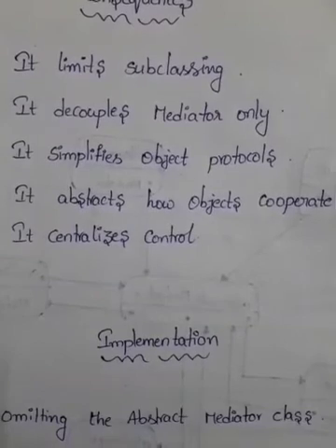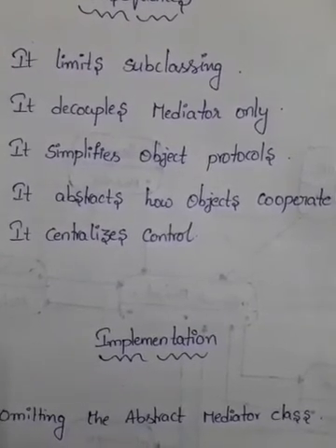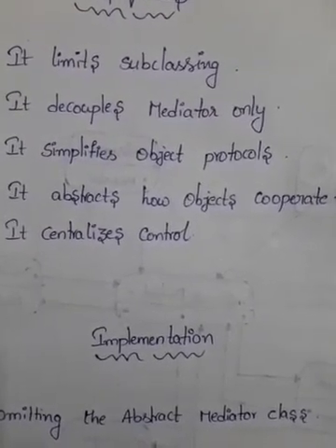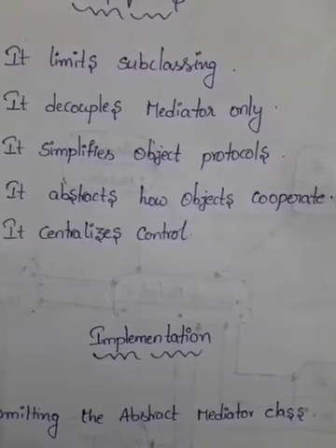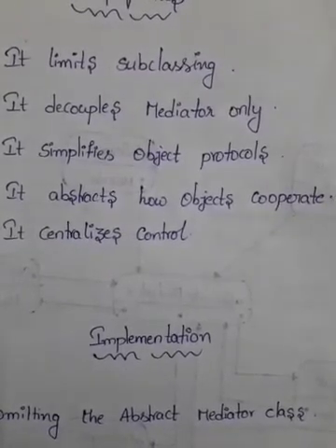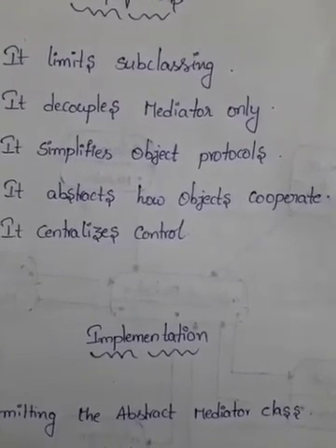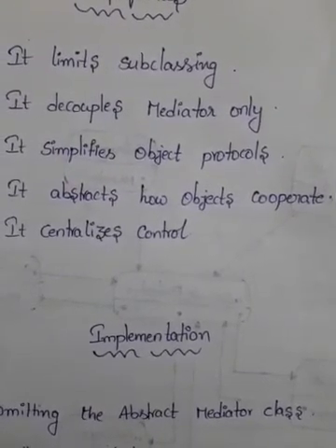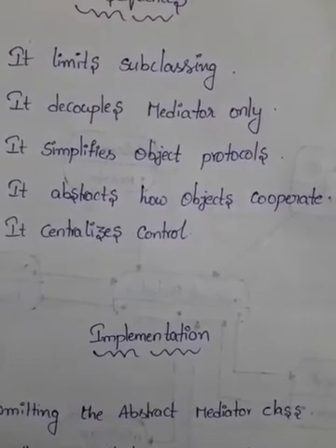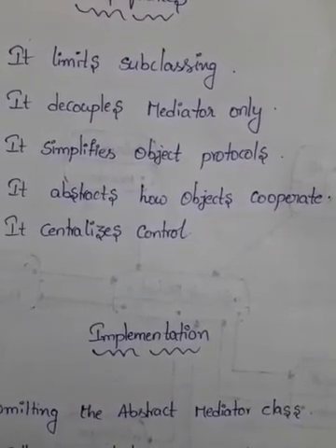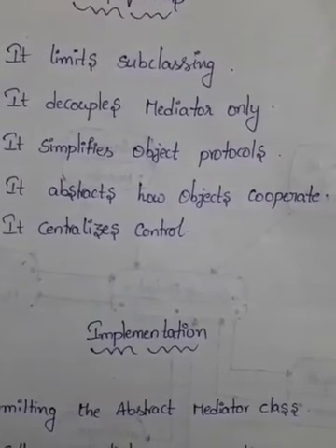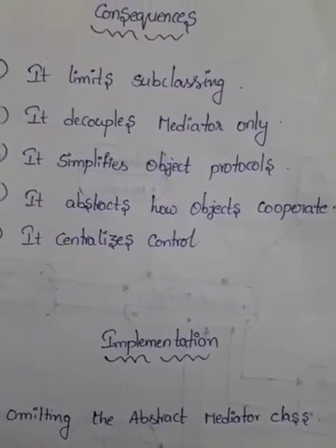And the next one is it abstracts how objects cooperate. That means making mediation an independent concept and encapsulating it in an object lets you focus on how objects interact apart from their individual behavior, and that can help clarify how objects interact in a system.